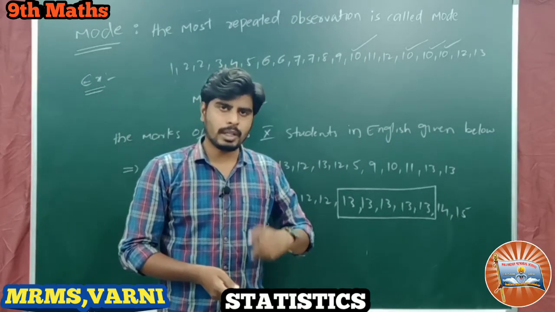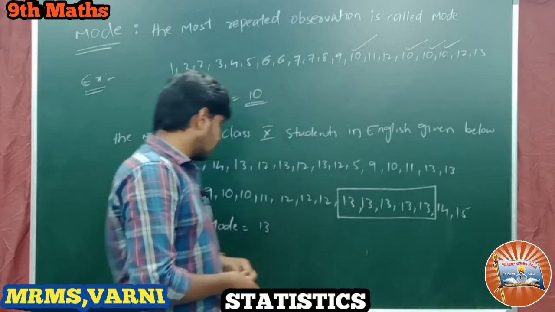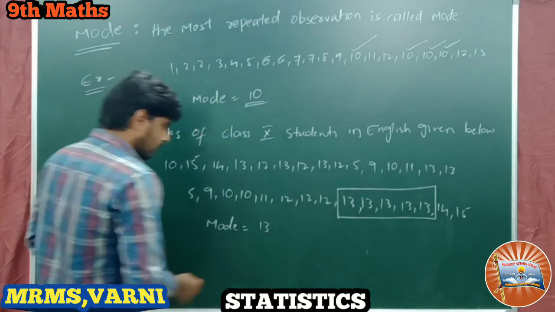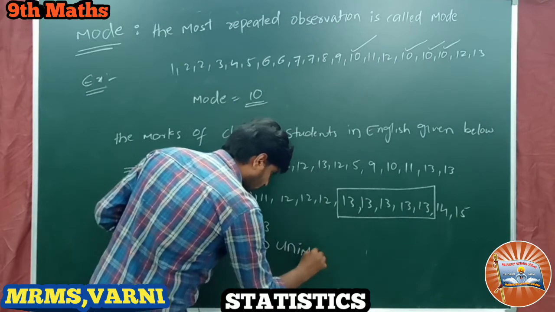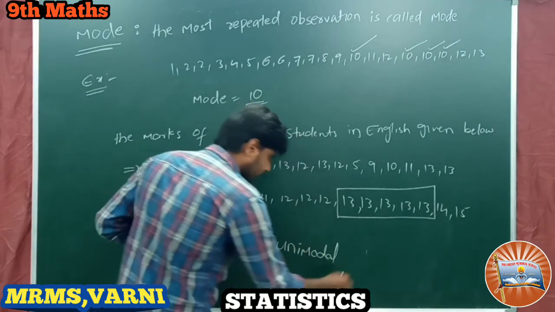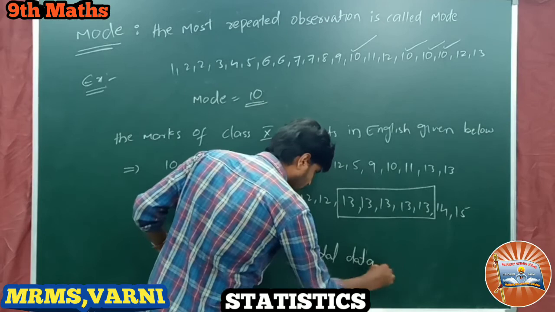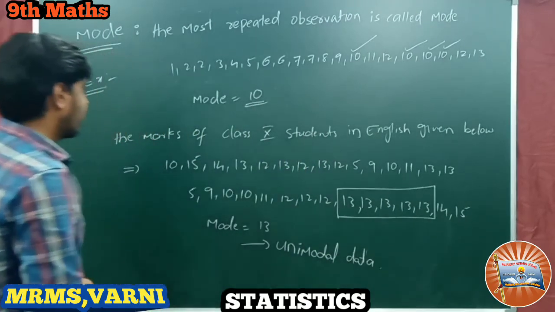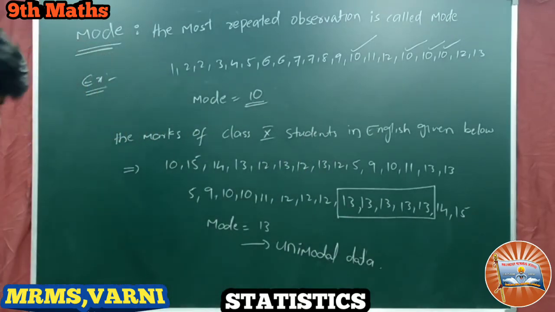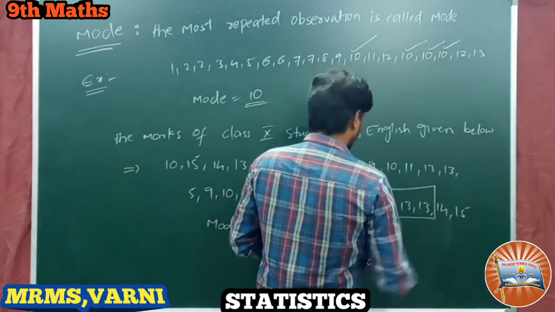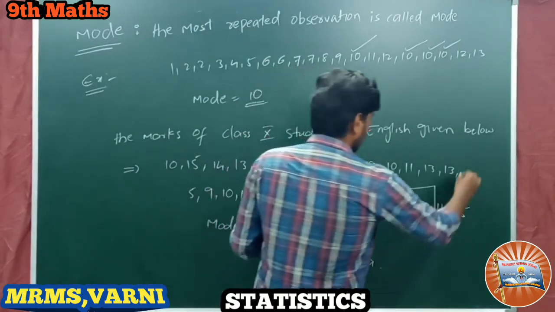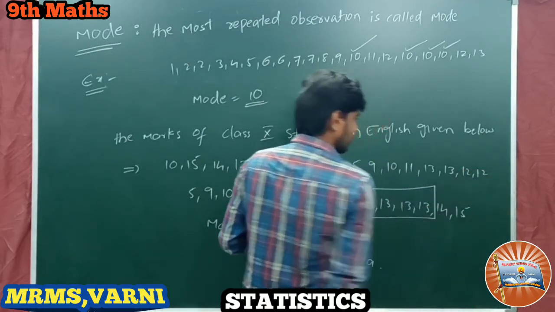If there is only one mode, it is called unimodal data. Suppose a data has, I am writing here, 12 comma 12.